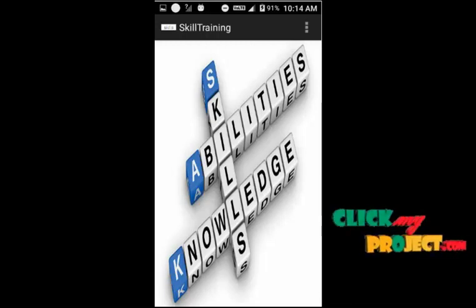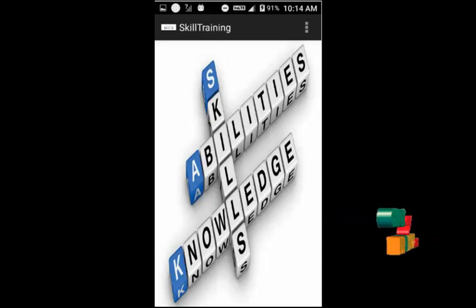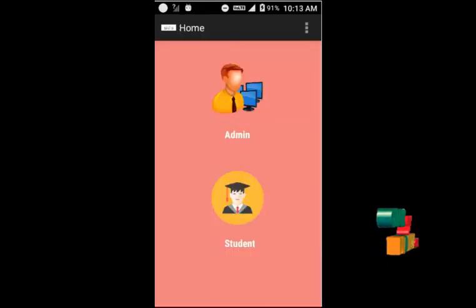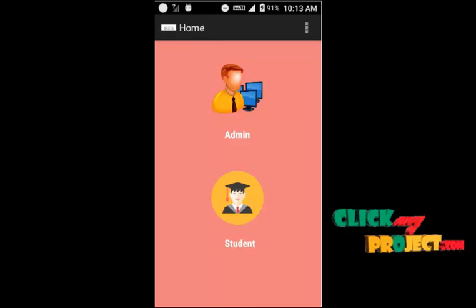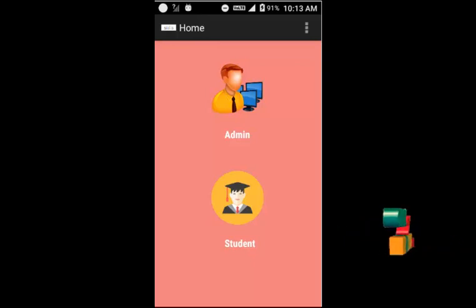This is the home page of this online skill training app. It will automatically move to the next page. In this page, there are two main users, admin and student. First, the student wants to register. Click the student.